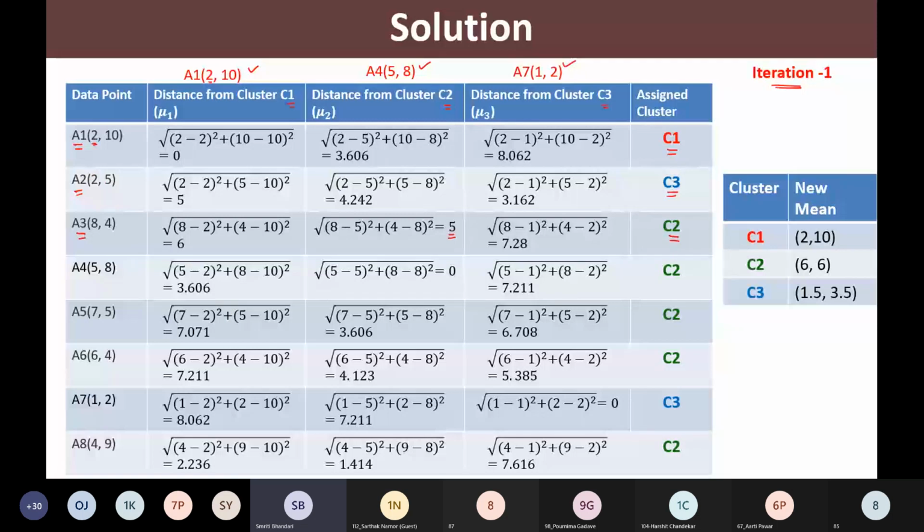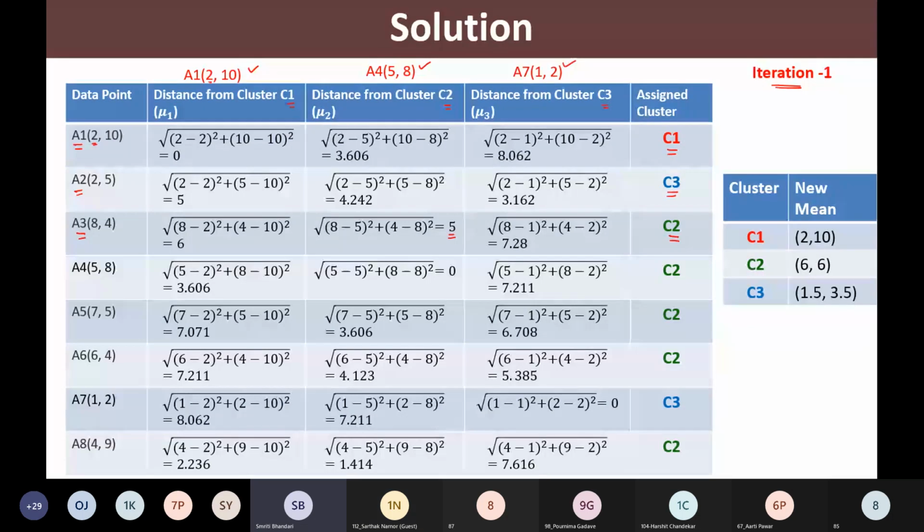Got it? Yes? Any doubts so far? Ma'am, how did you classify this C1, C2, C3?